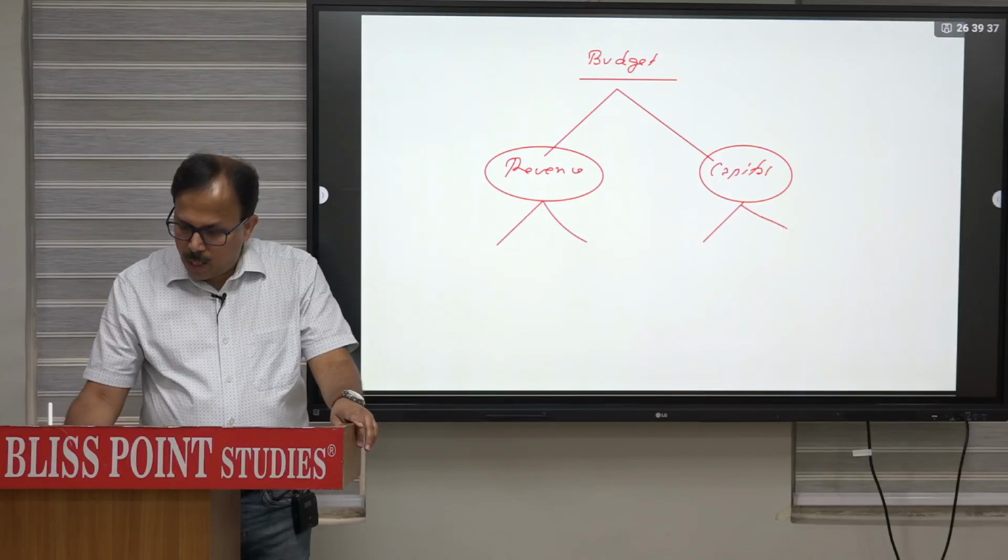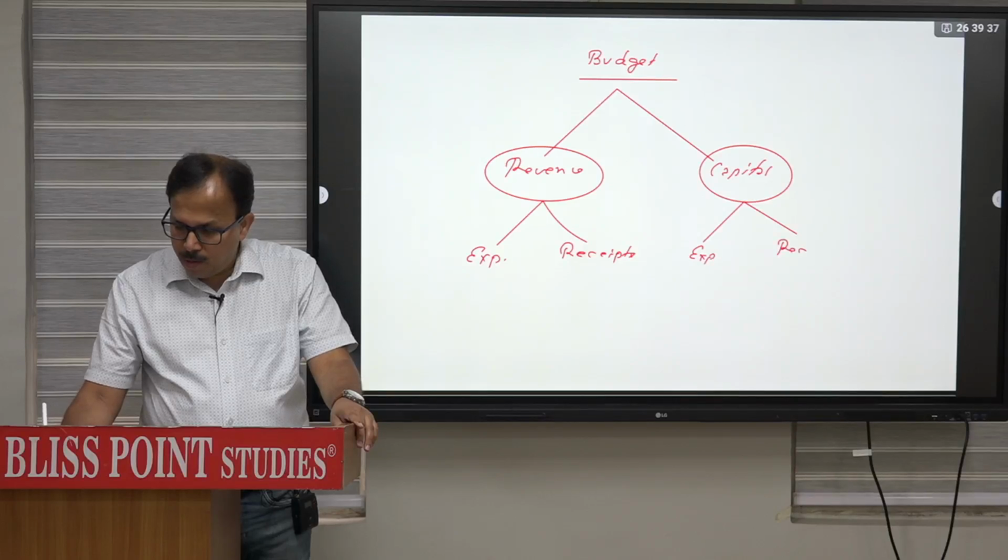Revenue has two parts, capital will have two parts. So revenue expenditure and revenue receipts. Similarly, capital expenditure and capital receipts.